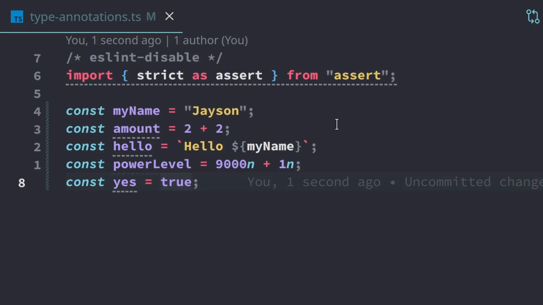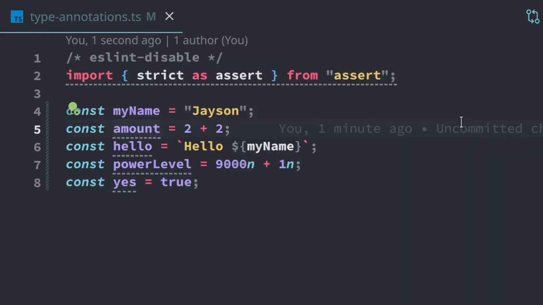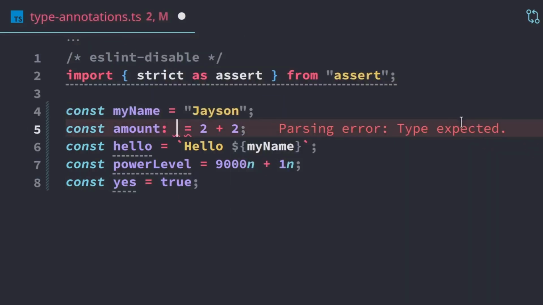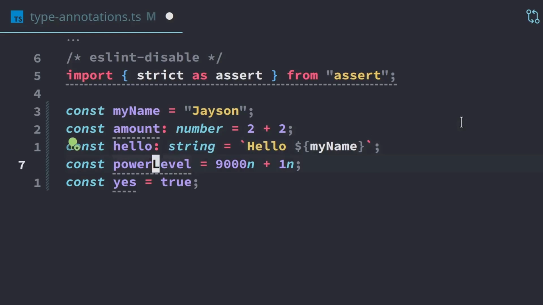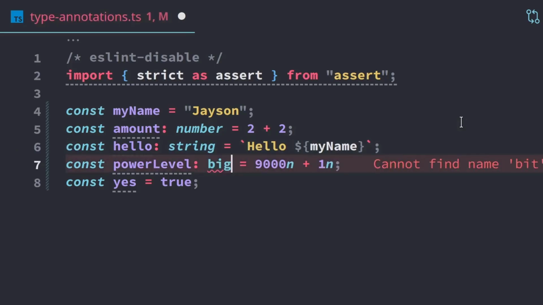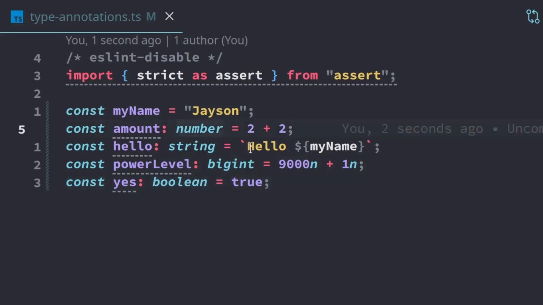That's one of the best things with TypeScript: you can just take all your JavaScript code, throw it into a TypeScript file, and automatically start seeing benefits right away. Now, what I want to do is bring these types right here into our code through type annotations. So we can add type annotations just by copying what was actually shown. This one's a number. This one's going to be a string. Our power level's a big integer, so we use bigint. And yes is a boolean. So now we've brought these types into our actual code.